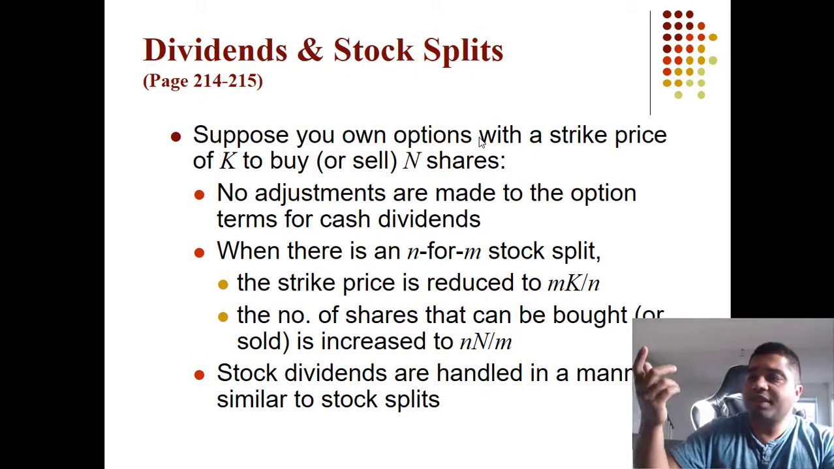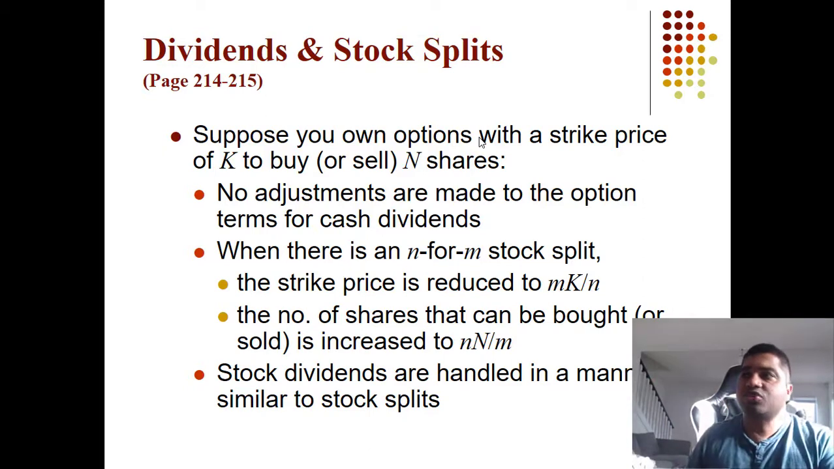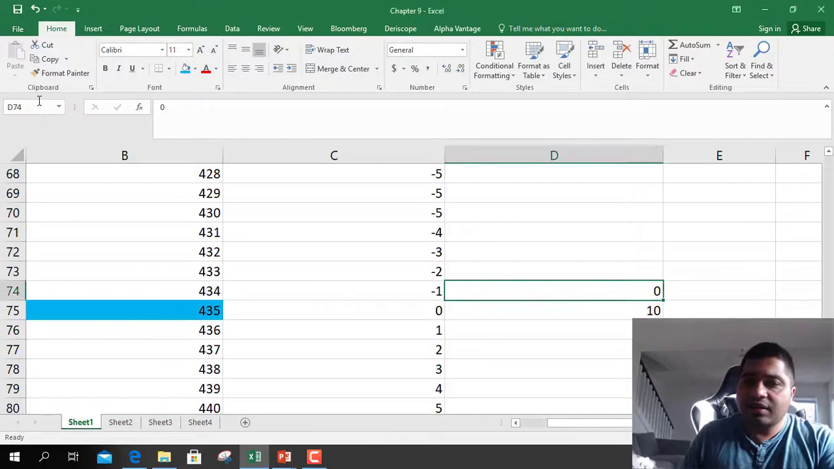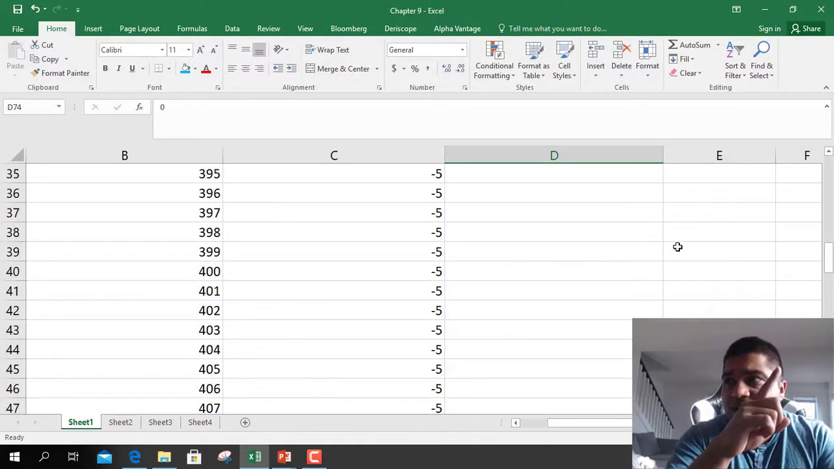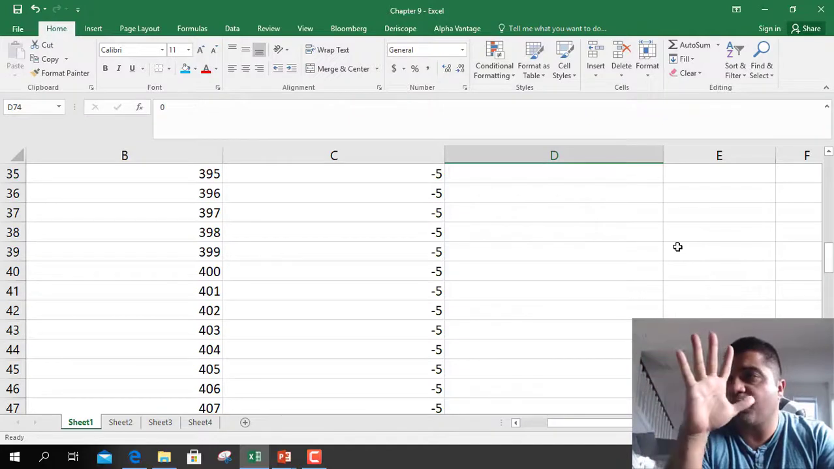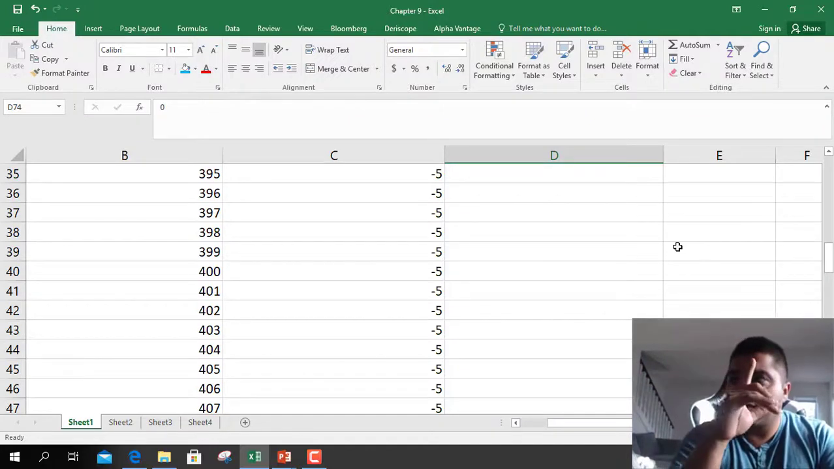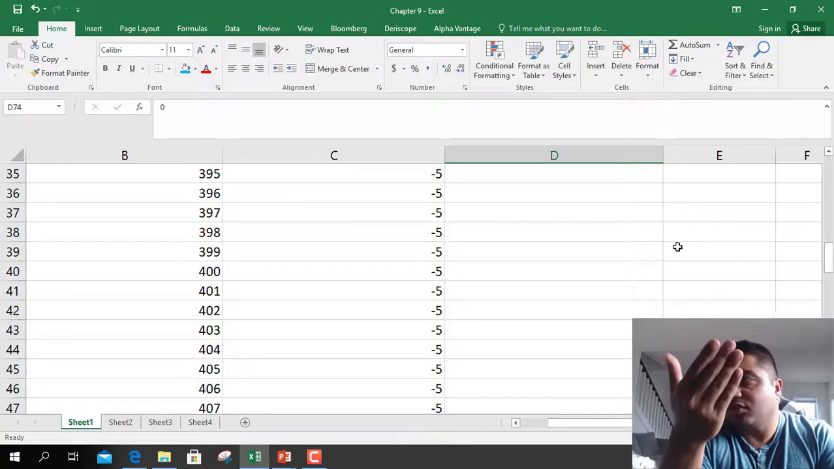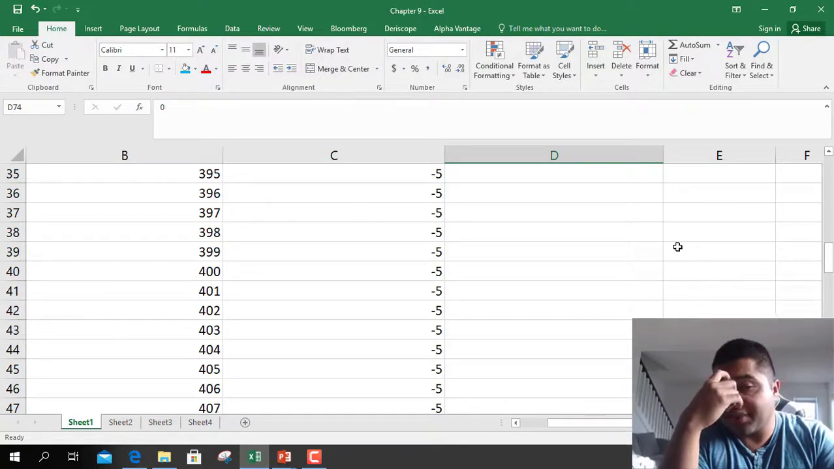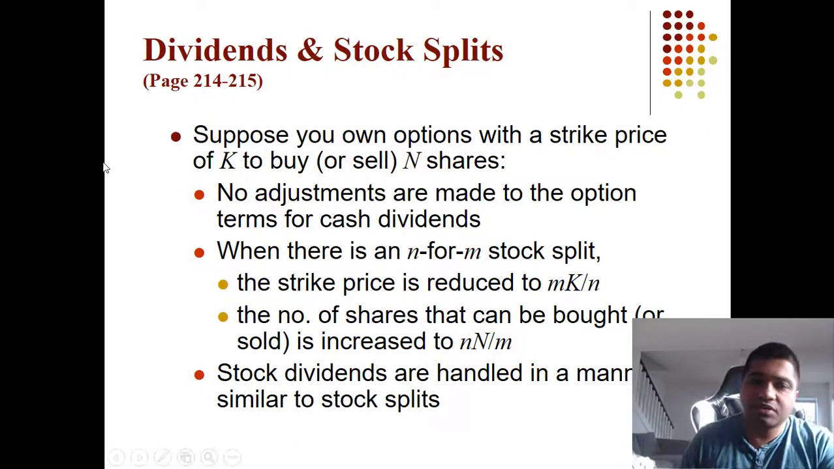So whenever a stock split happens, the strike price changes too. So Tesla had a split. So 5:1 split, right? One stock of Tesla split into 5 stocks of Tesla. So if a split occurs, the option strike prices also change. So the exchange will change the option strike price.